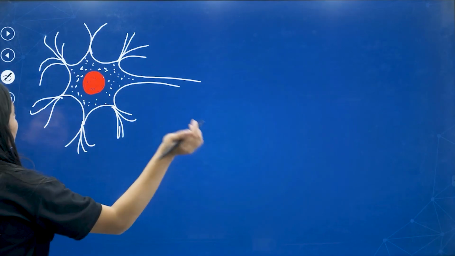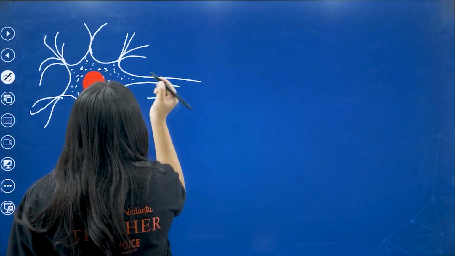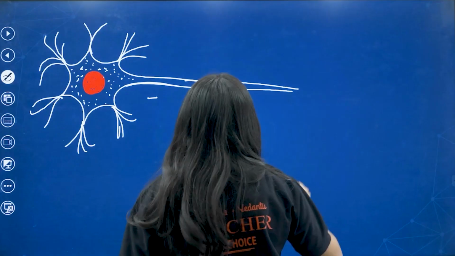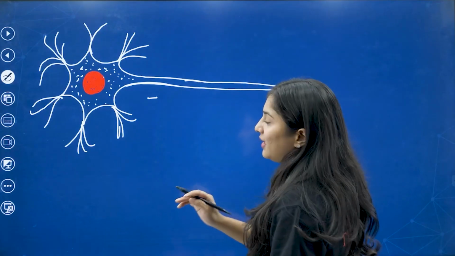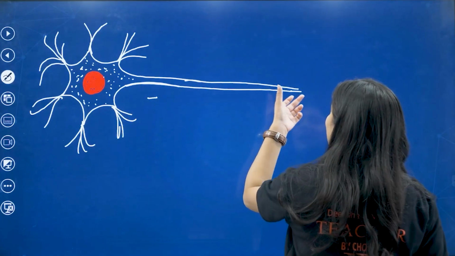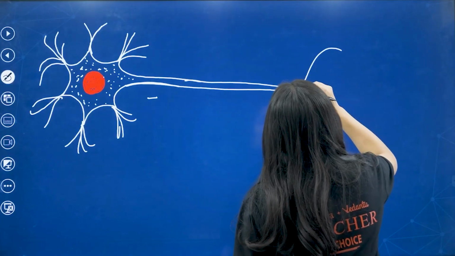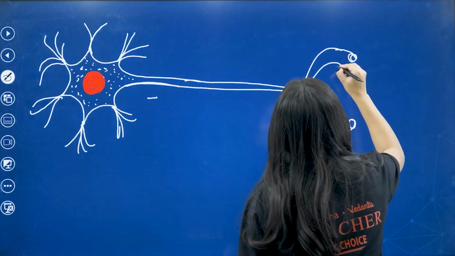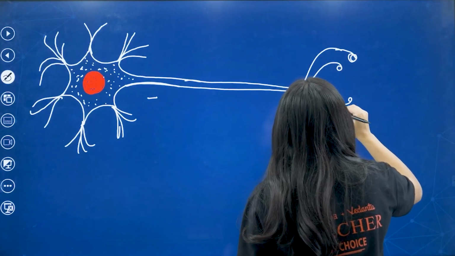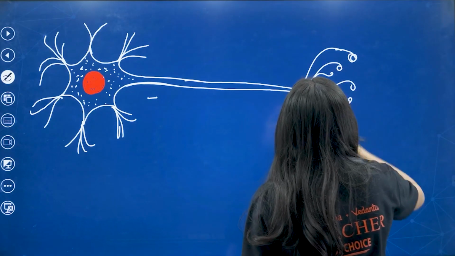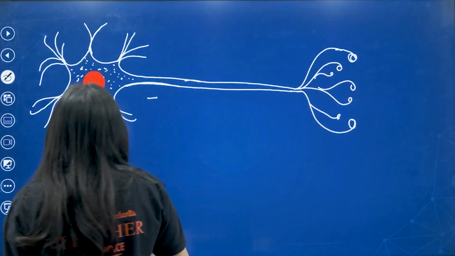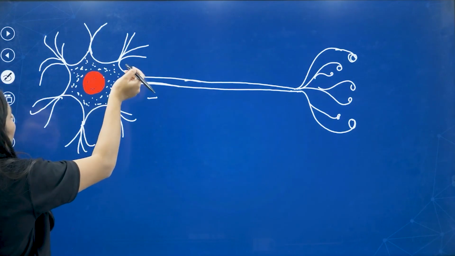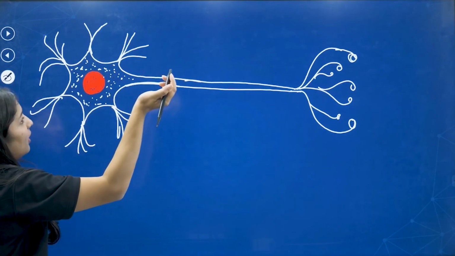From the cytoplasm there is an extending part, which will end over here.